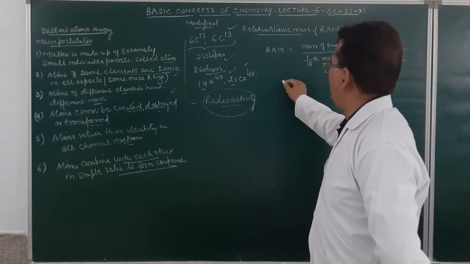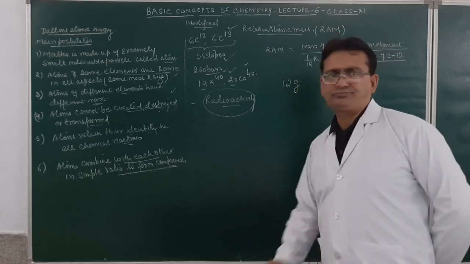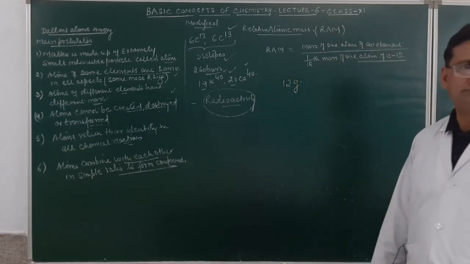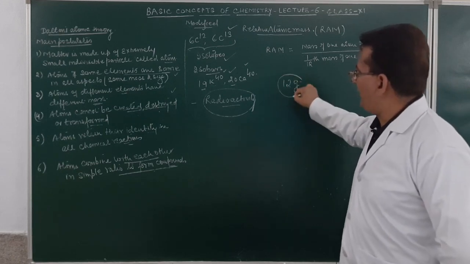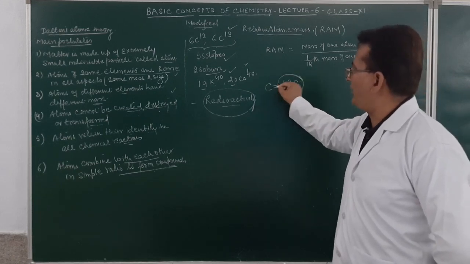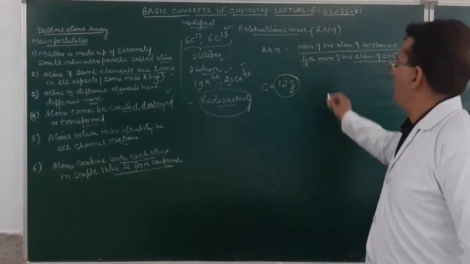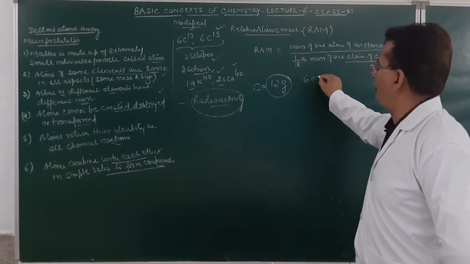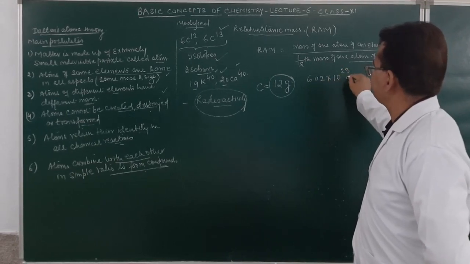Students, whenever atomic masses are expressed in gram, if I say the mass of carbon is 12 gram, it means it is the mass of 6.02 into 10 raised to power 23 atoms.